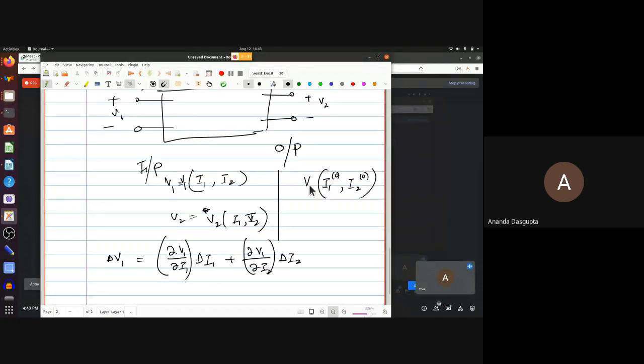That gives you a particular V1, which we're calling V1 0 or V1 star or whatever. Usually it's called V1 Q. And these are called I1 Q, I2 Q, simply because Q is called quiescent voltage or quiescent current. Quiescent simply means you have not given any signal to the circuit, yet it has some voltages or currents.